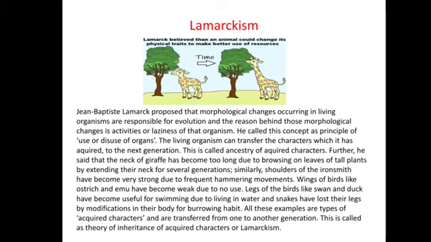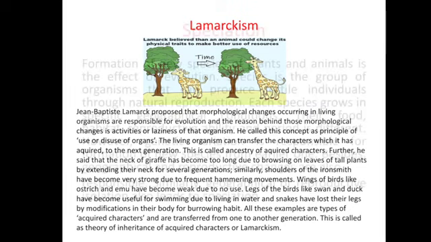All these examples are types of acquired characters and are transferred from one generation to another. This is called the theory of inheritance of acquired characters or Lamarckism.